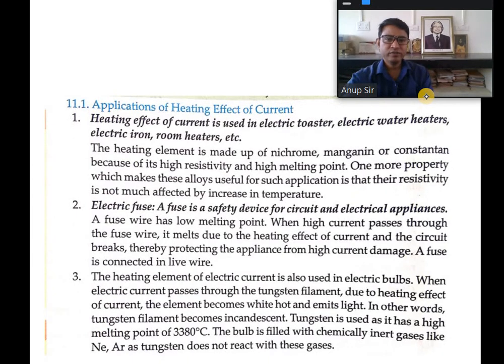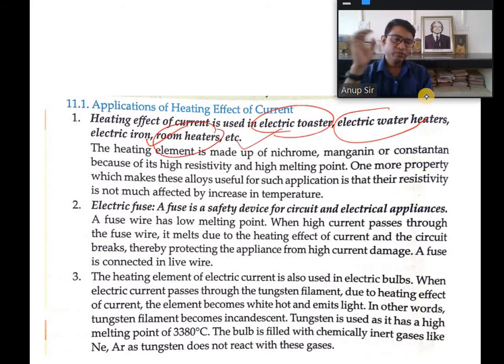Applications of heating effect of current: electric toaster, electric water heater, electric iron, room heater. And remember one thing, that the heating element, that is the wire, is made of nichrome or manganese or constantan, because of its high resistivity and high melting point.